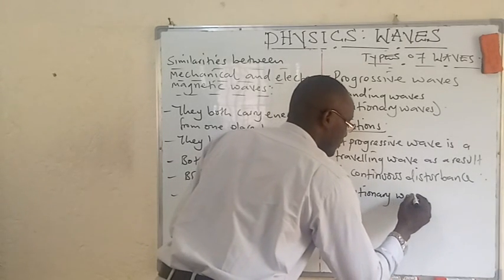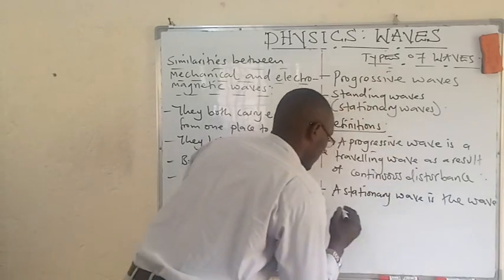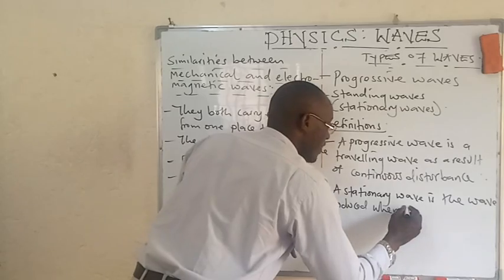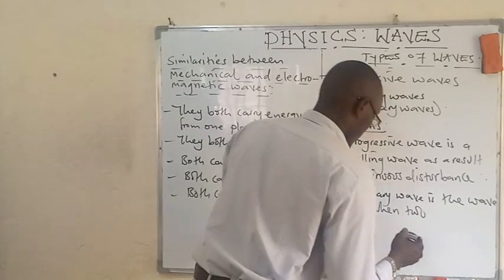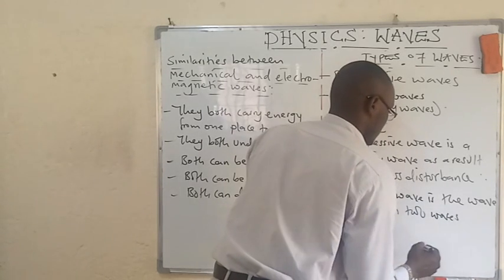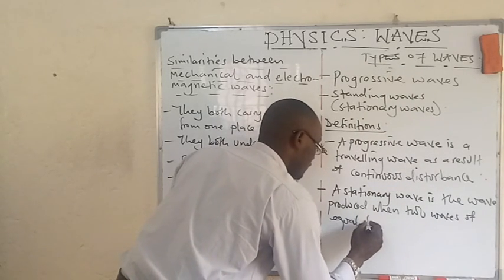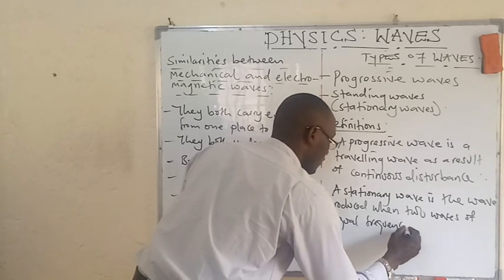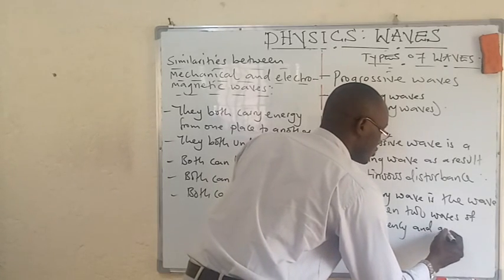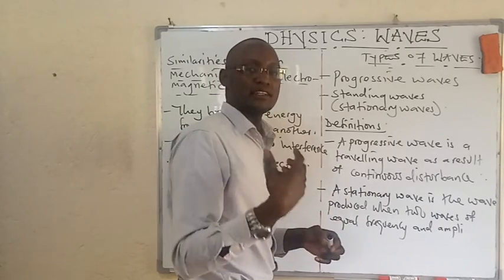A stationary wave is the wave produced when two waves of equal frequency and amplitude, or you can talk of nearly equal amplitude.